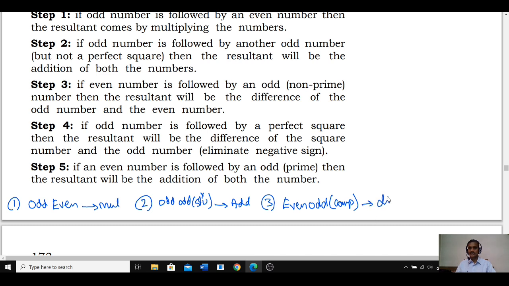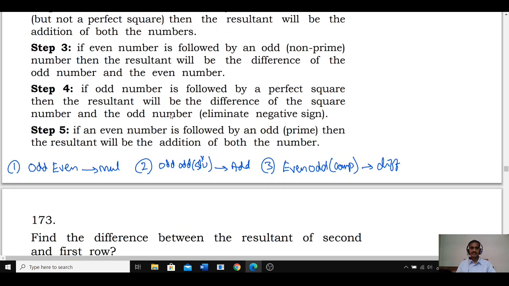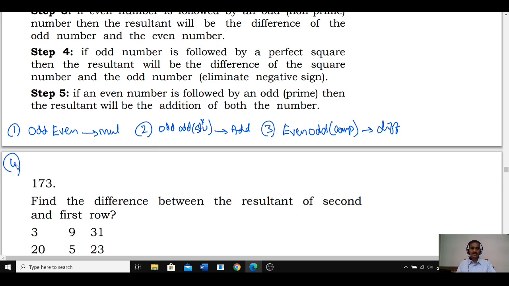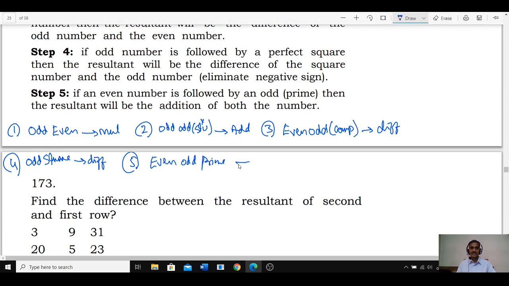Rule number 4, if an odd number is followed by a perfect square, then the resultant will be the difference of the square and the odd number. And finally, if an even number is followed by an odd which is a prime, then addition, add these two. These are the 5 conditions given.